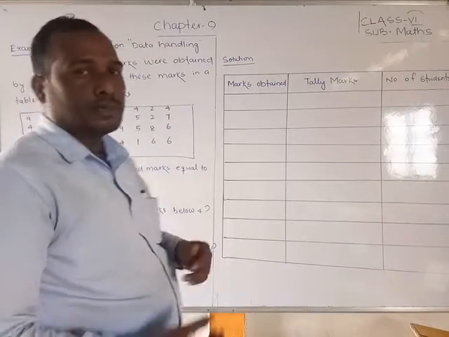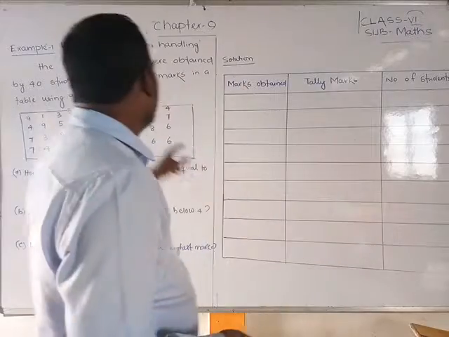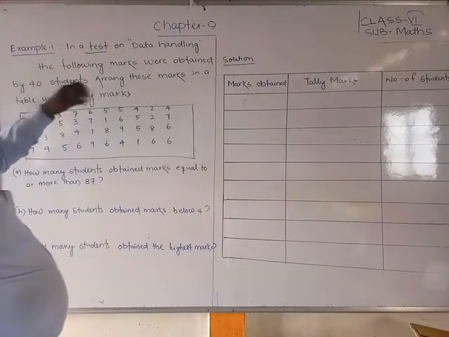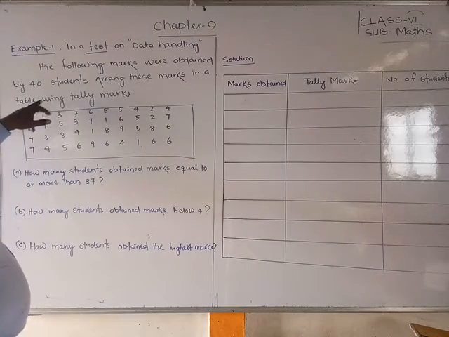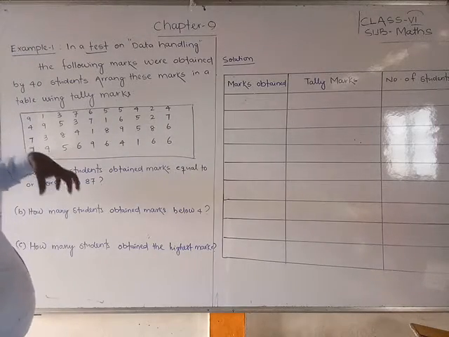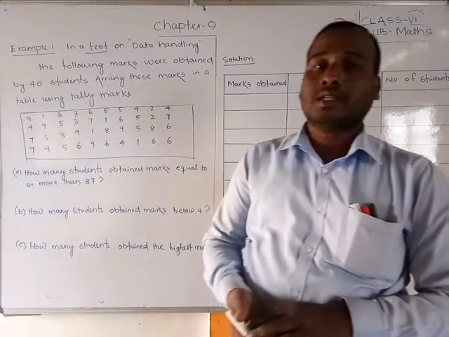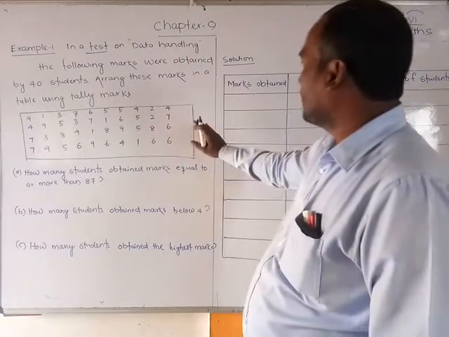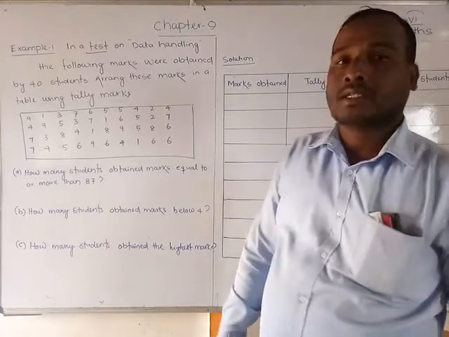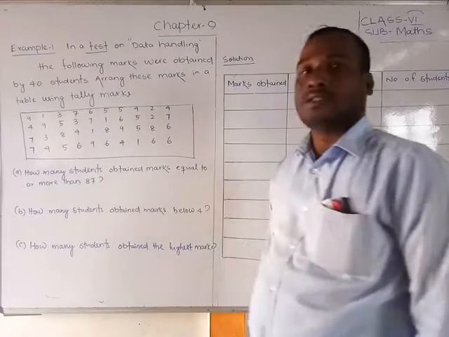Arrange these marks in a table using tally marks. We will organize all this data using tally marks, and after that we will find the answers to the questions.